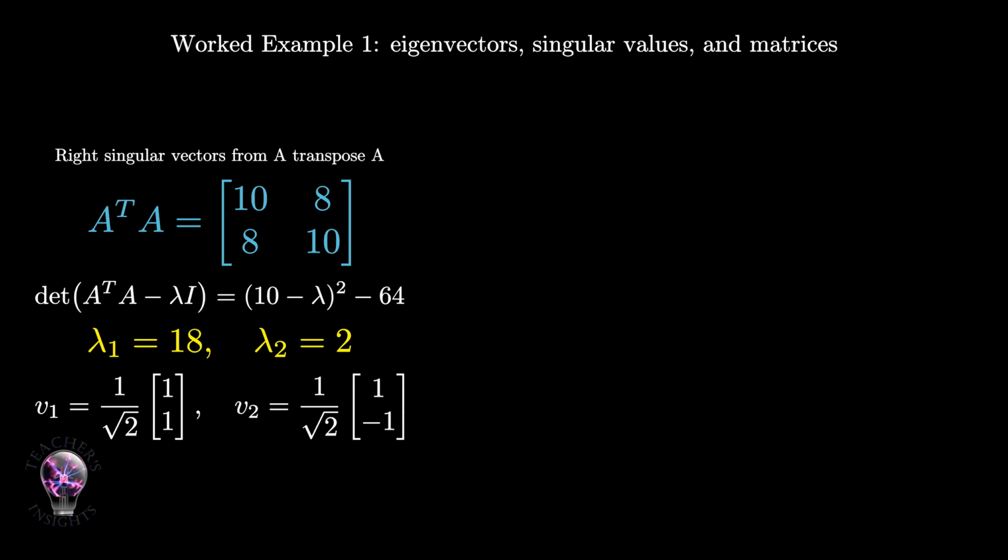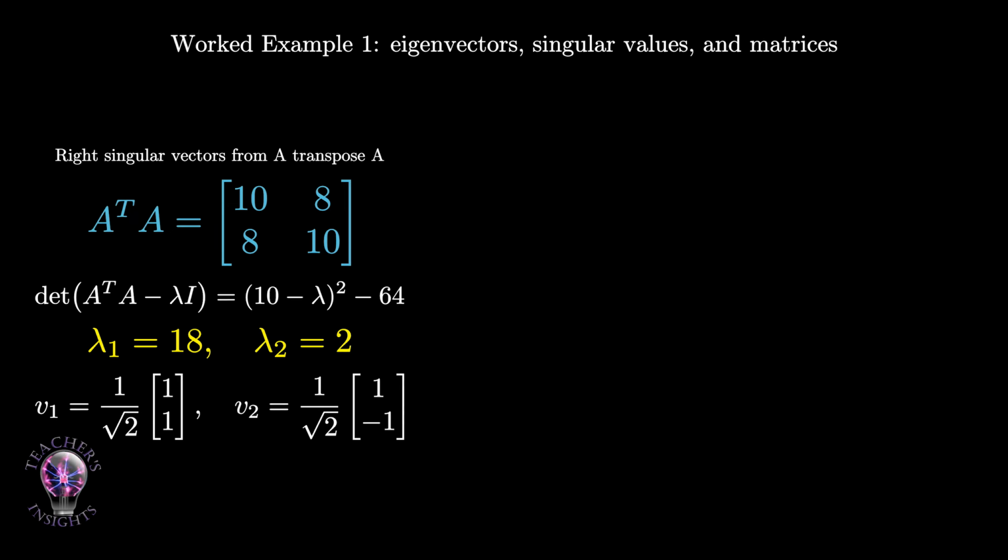Start with A transpose A. A transpose A equals the matrix with first row 10, 8, and second row 8, 10. To find its eigenvalues, solve determinant of A transpose A minus lambda I equals 0. A transpose A minus lambda I equals the matrix with first row 10 minus lambda, 8, and second row 8, 10 minus lambda. The determinant is (10 minus lambda) squared minus 64. Set that equal to 0. (10 minus lambda) squared equals 64. So 10 minus lambda equals plus or minus 8.